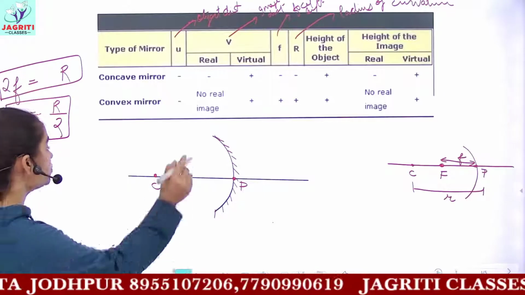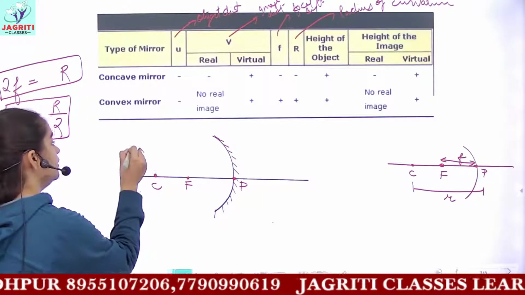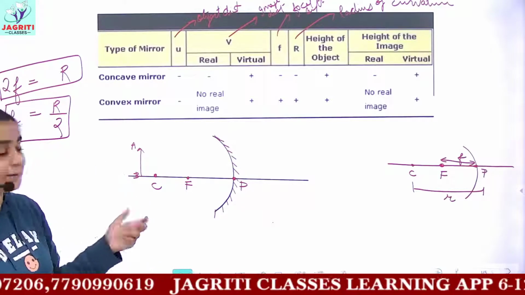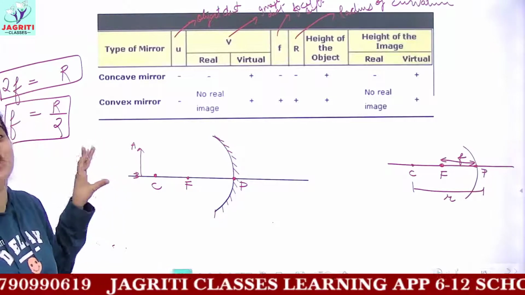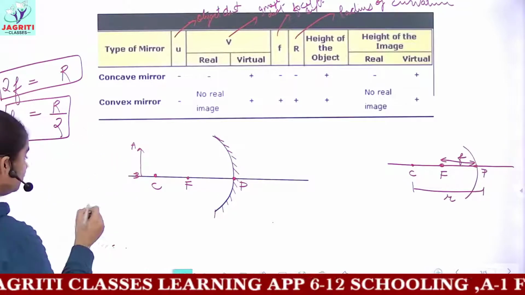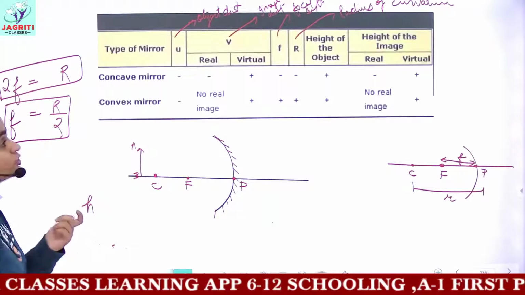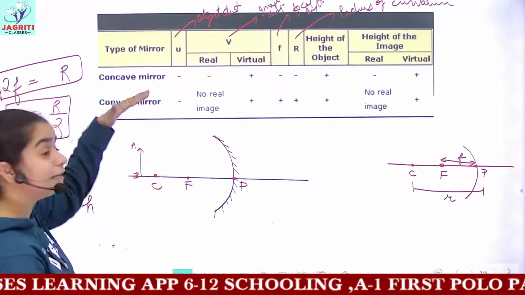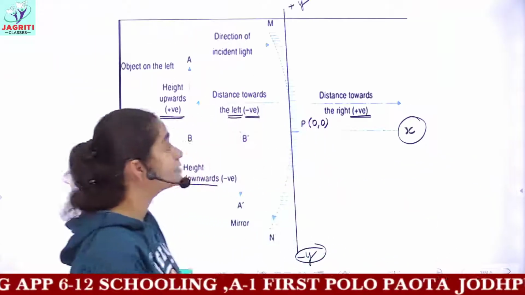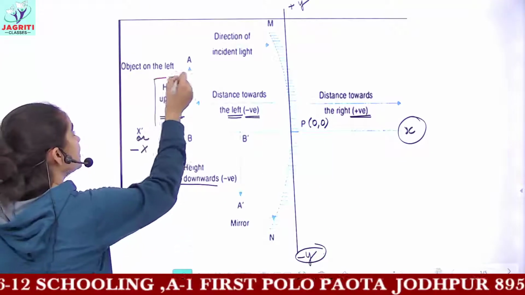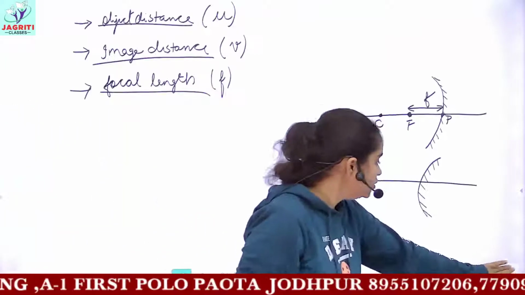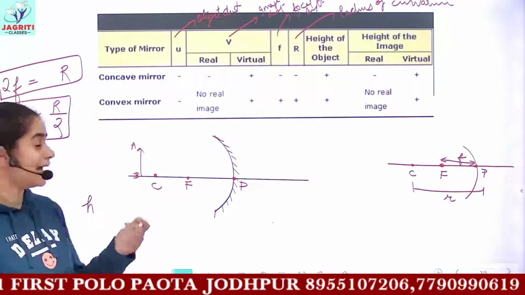Now let's suppose you have the object placed here. We always represent the object using the letters A and B. So this AB represents my object. And what would be the height of this object? The height of the object is denoted by h. Because it is present above the principal axis, just as we saw in the sign conventions, all the distances which are present upwards are taken to be positive. So here h would be taken as positive.